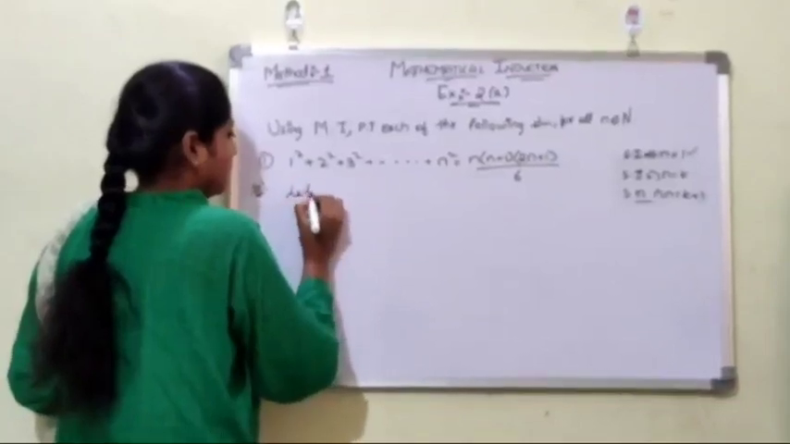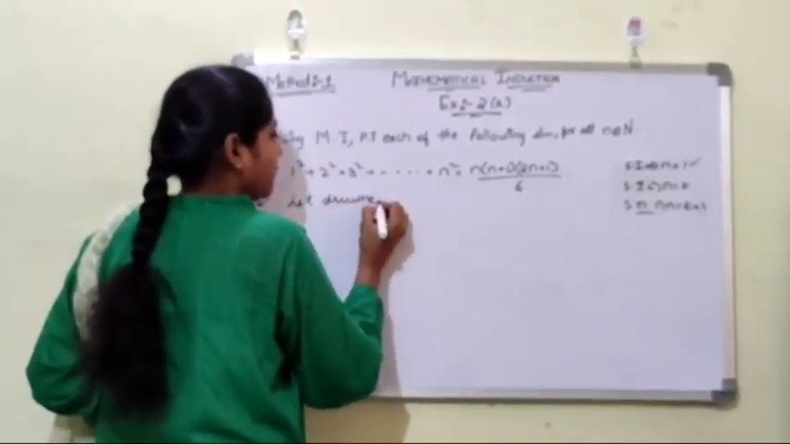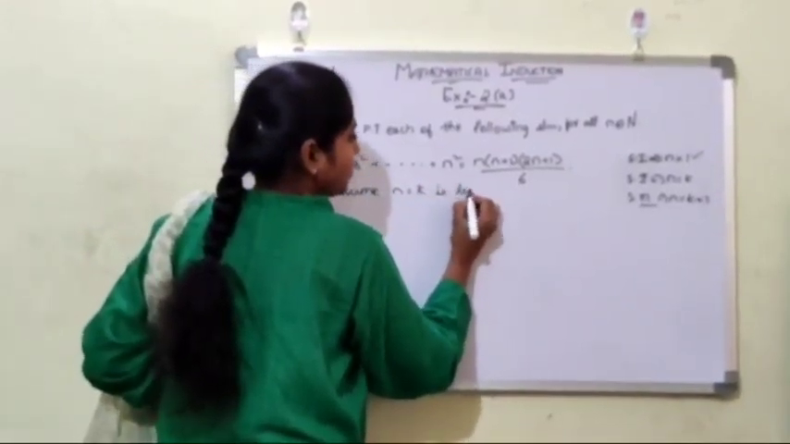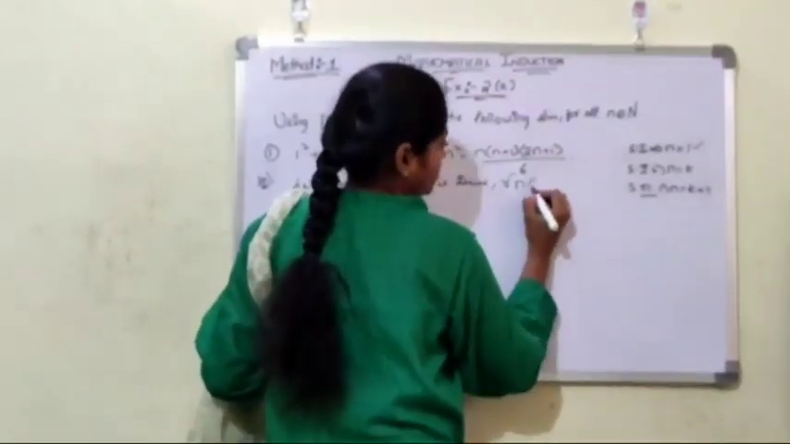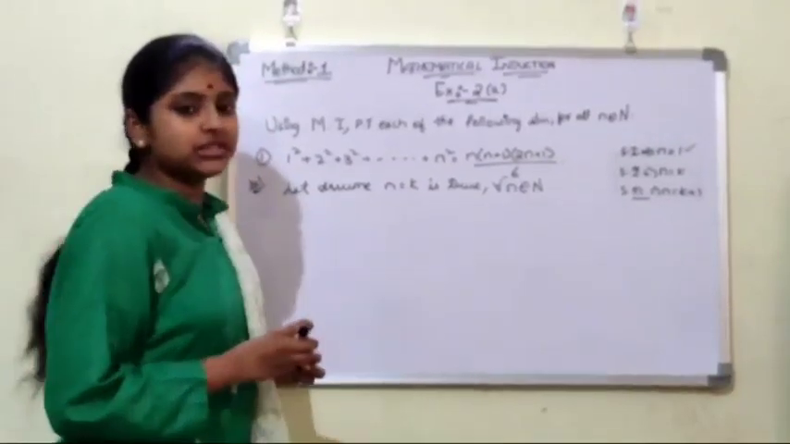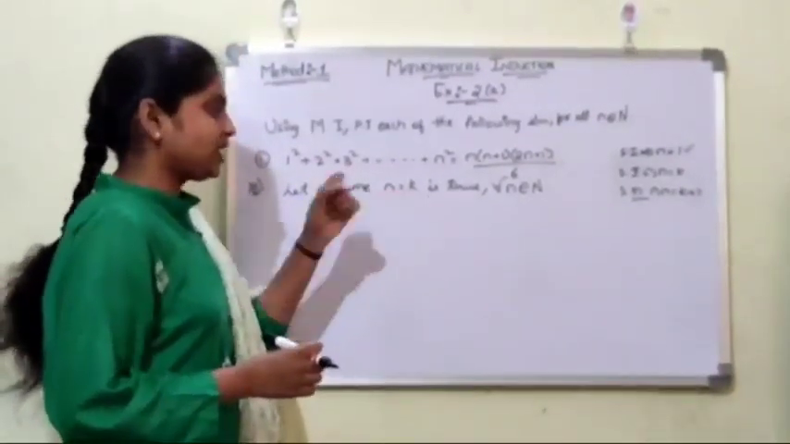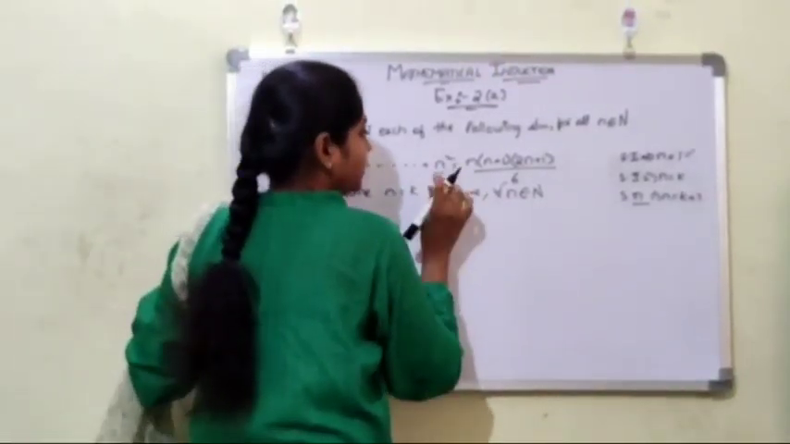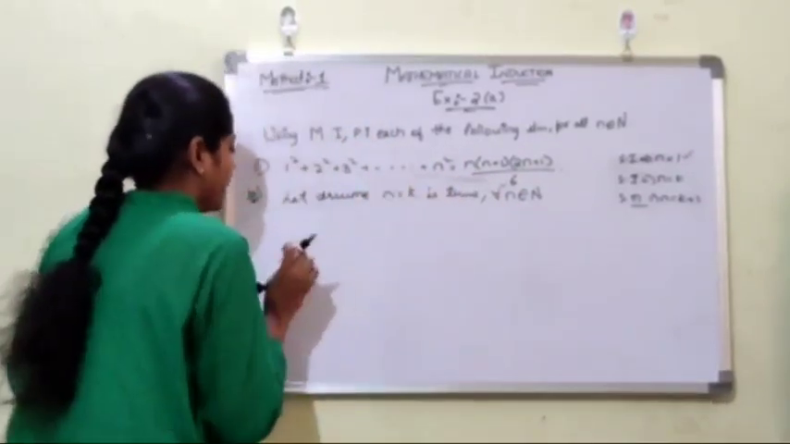Now let us assume n equals to k is true for n belongs to capital N. Now we have to substitute k in place of n. So here and here, in the n places, we have to substitute the value k.